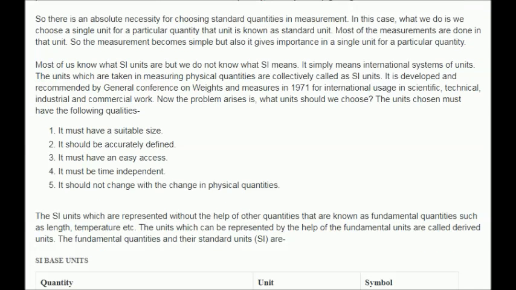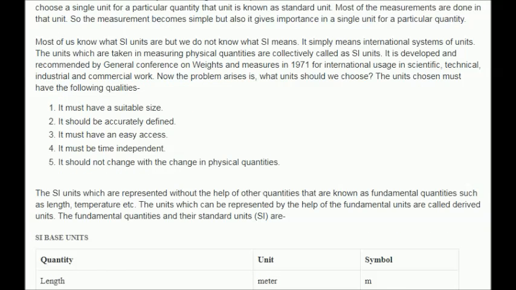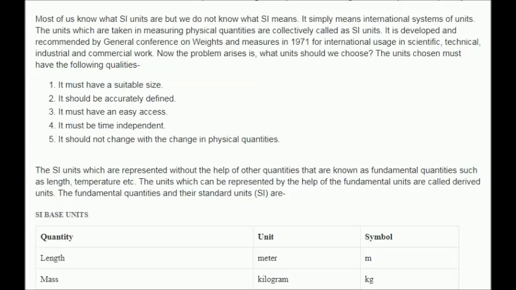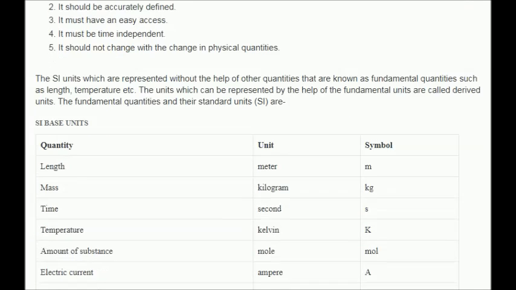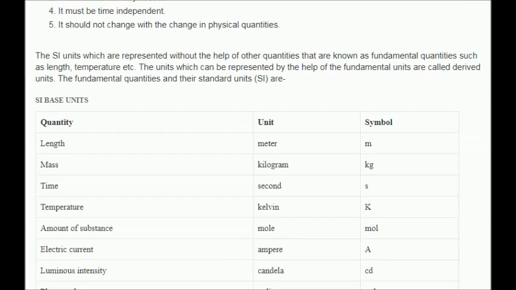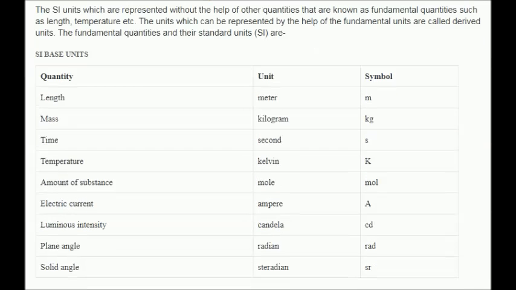The SI units which are represented without the help of other quantities are known as fundamental units, such as length, temperature, etc. The units which can be represented with the help of the fundamental units are called derived units. The fundamental quantities and the standard SI units are given below in a table.